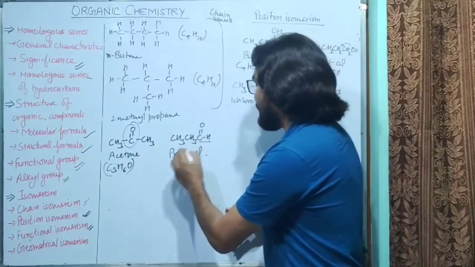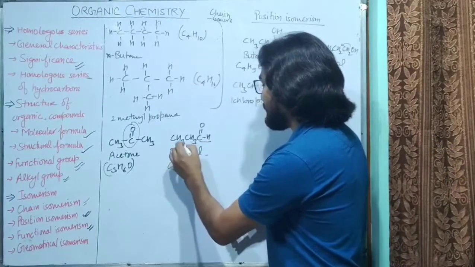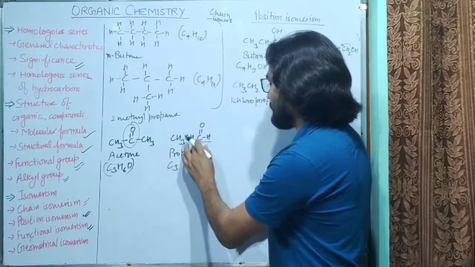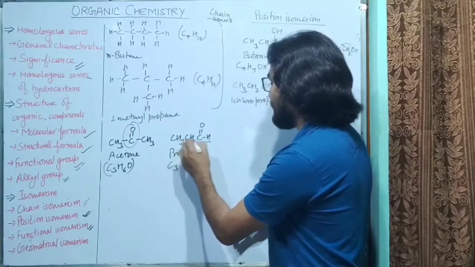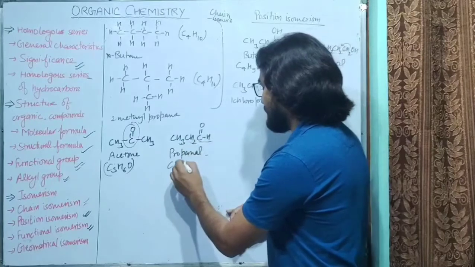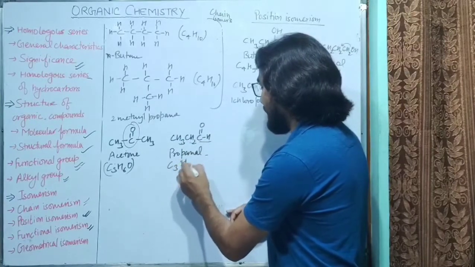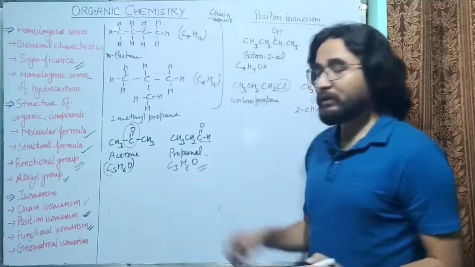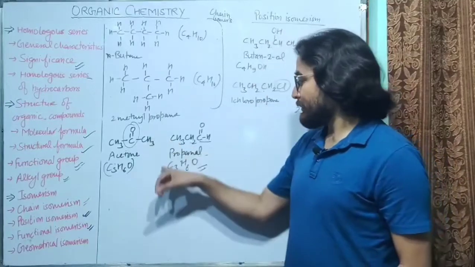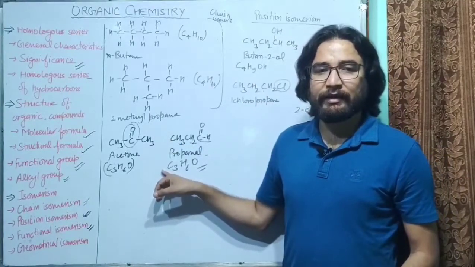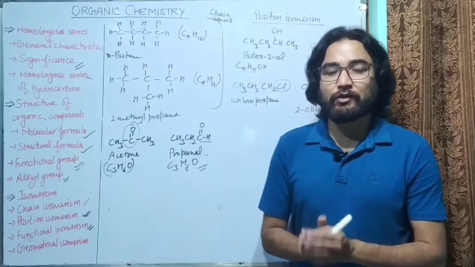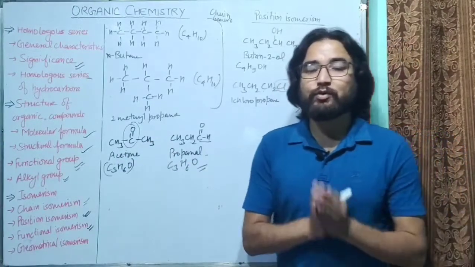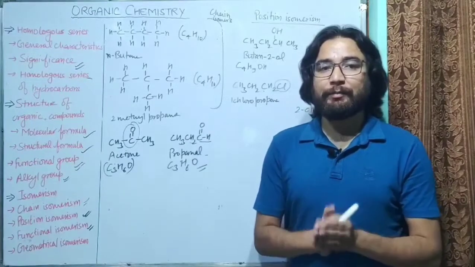So you can see the formula is C3H, here we will have CH2, so 3 plus 2, 5, 6. So H6 and then O. The molecular formula is the same, but physical and chemical properties will be different because these are two different functional groups, and functional groups are those which determine the properties of the compounds.